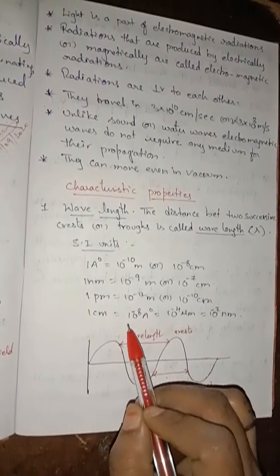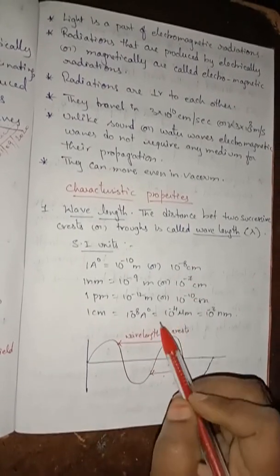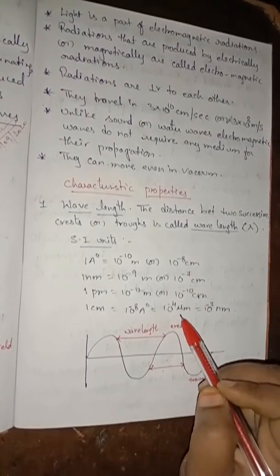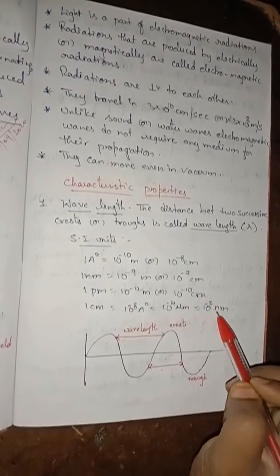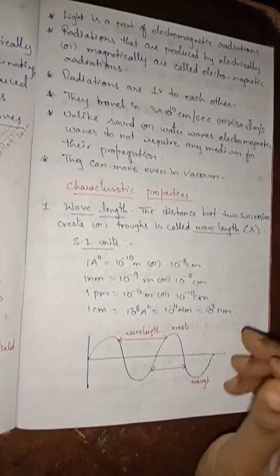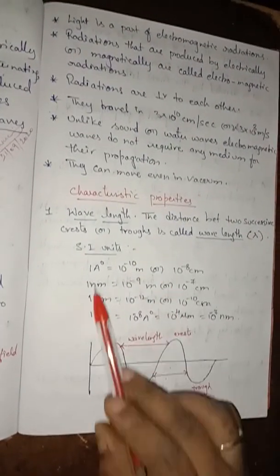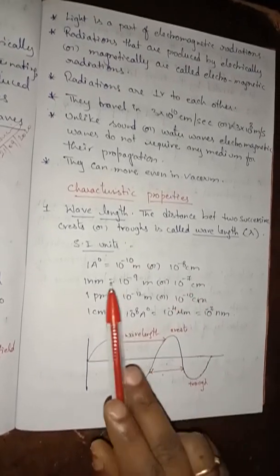So 1 centimeter equals 10 to the power minus 8 centimeter or 10 to the power minus 4 micrometer or 10 to the power minus 7 nanometer. So the definition and these units are very important. So try to memorize these units.